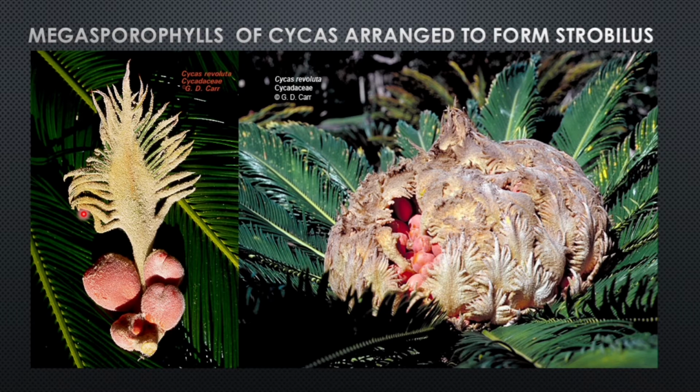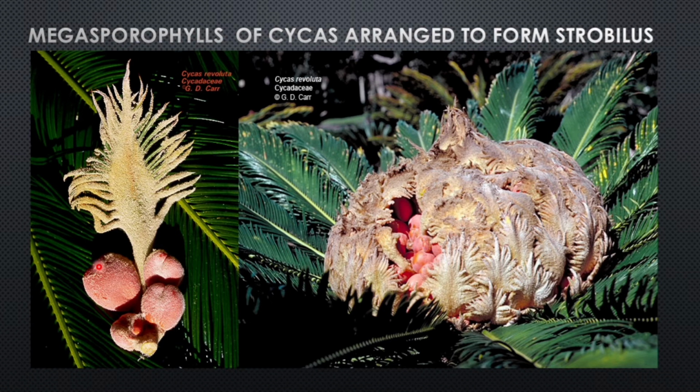The image shown here represents the megasporophyll of cycas. The megasporophyll consists of megasporangia. You can observe the megasporangia that are arranged in the megasporophyll. The megasporangium is also known as ovule. So this is the cycas megasporophyll which shows the megasporangia.